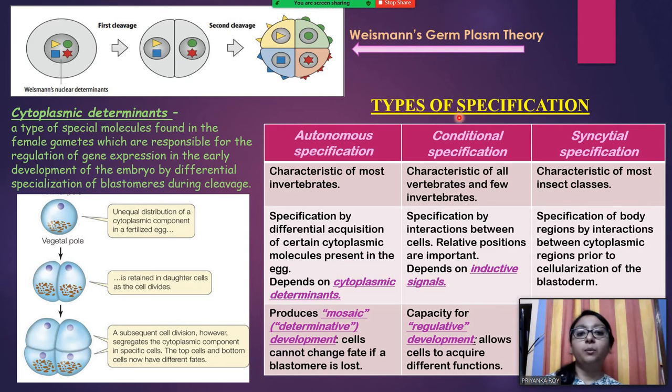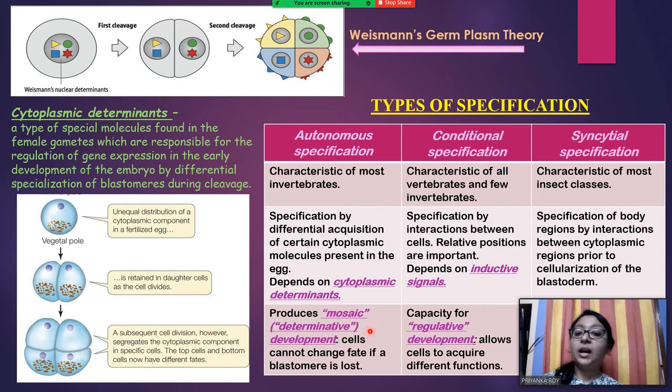The first two are more important. Autonomous specification is mostly the characteristic of invertebrates, and conditional specification is the characteristic of all vertebrates and a few invertebrates. So how does this happen? Autonomous specification is nothing but the specification by differential acquisition of certain cytoplasmic molecules present in the egg. Basically, whatever I explained just now about cytoplasmic determinants, that is the autonomous specification.